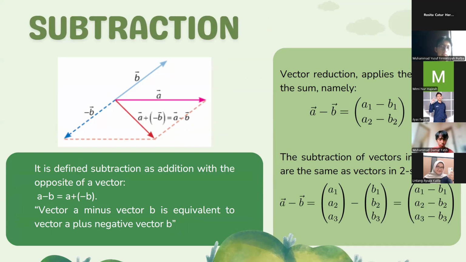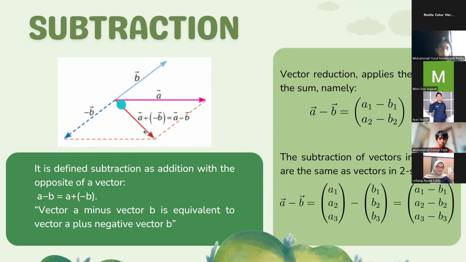We can write it as vector B is subtracted from vector A is equal to vector A added to negative vector B. Or we can pronounce it like on the slide: vector A minus vector B is equivalent to vector A plus negative vector B.